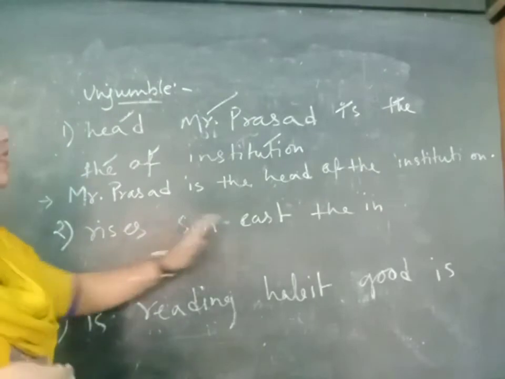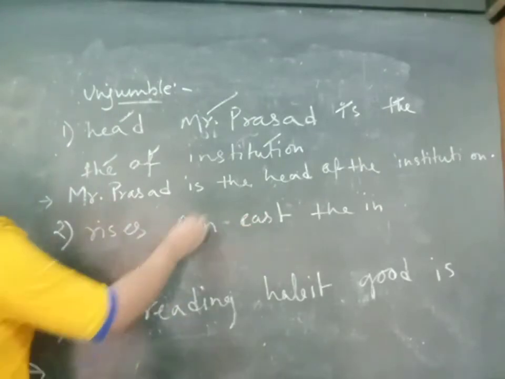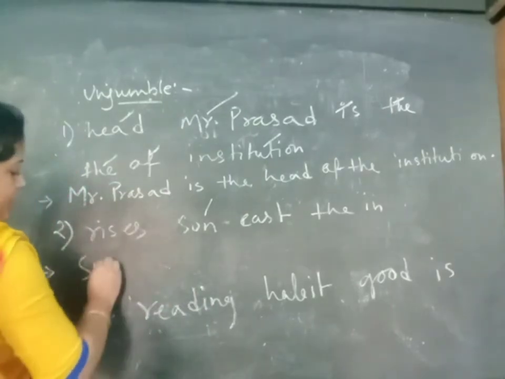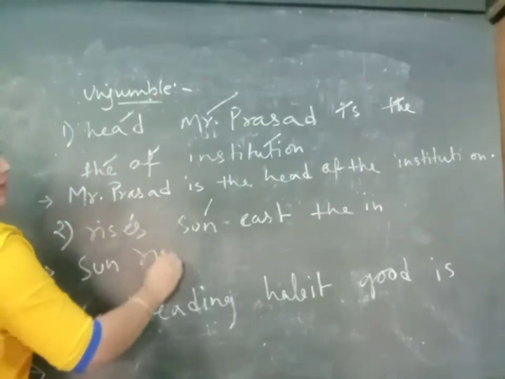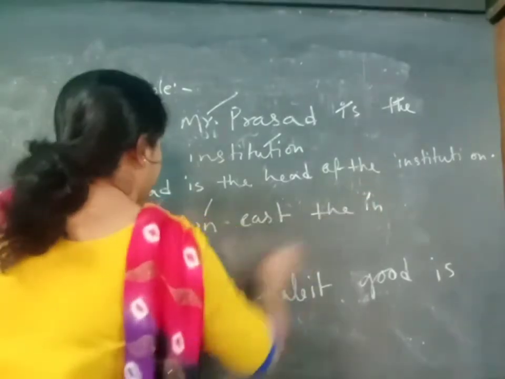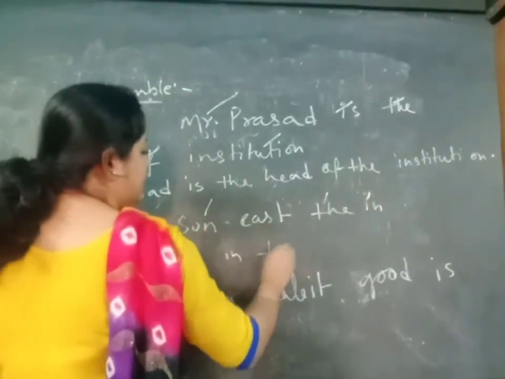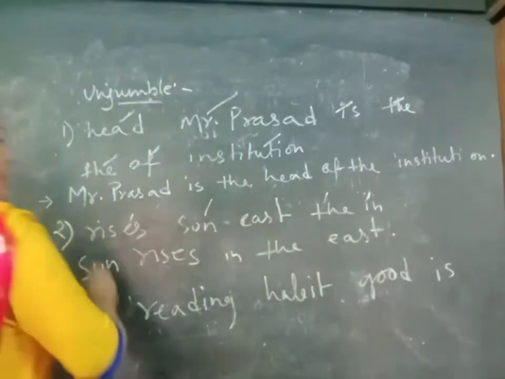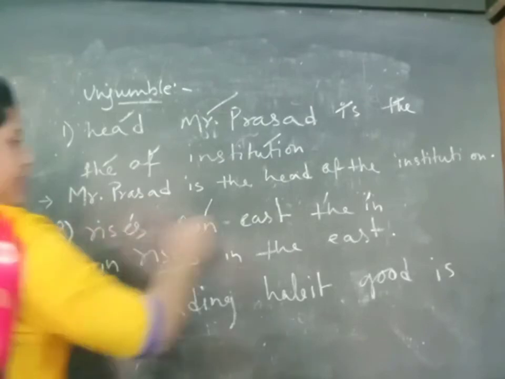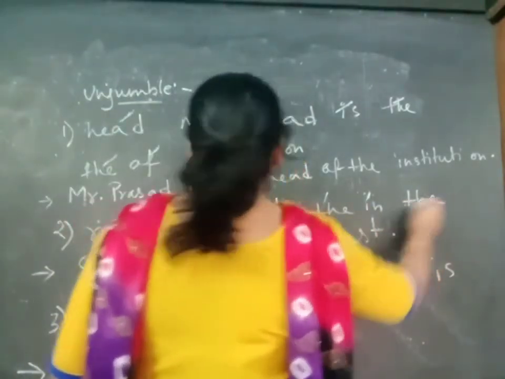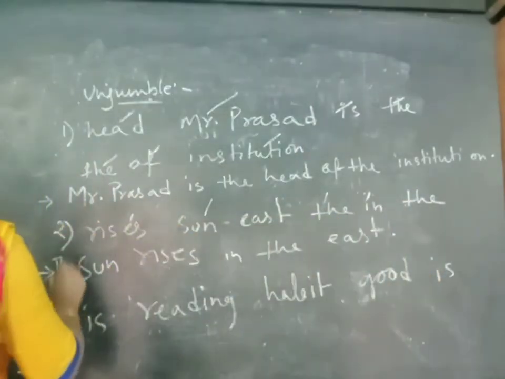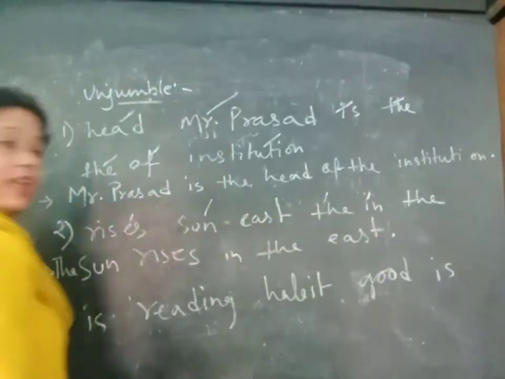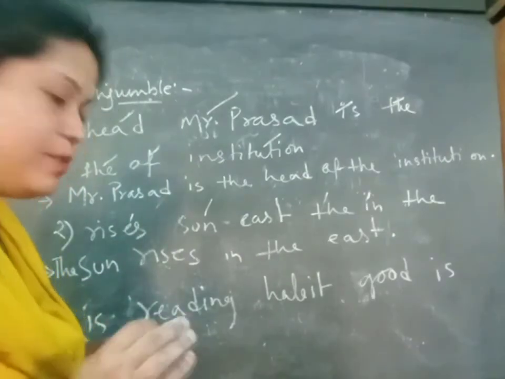Now, rises sun east the in. It's very easy. Sun is the subject because it is doing the action. So here, sun rises in the east. First, here we have put one 'the' because before sun we must write 'the'. The sun rises in the east. Then full stop. Then it does have a complete meaning.